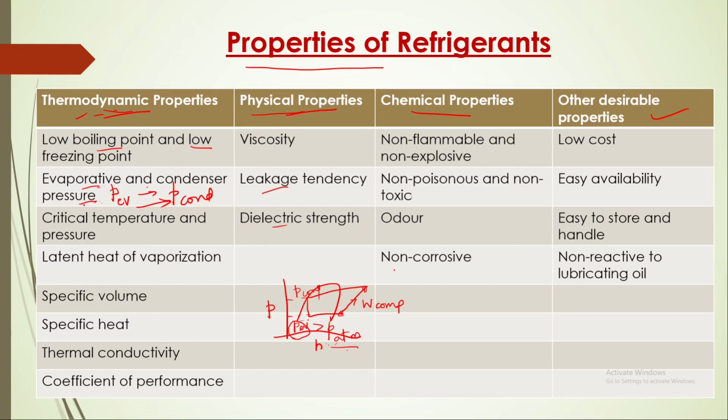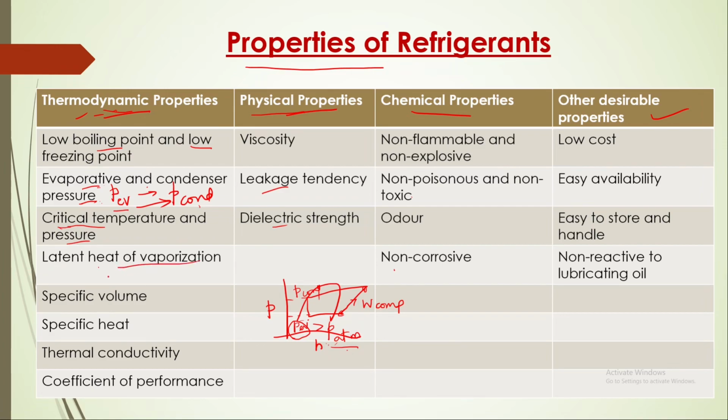That is why always evaporator pressure should be higher than atmosphere and condenser pressure should be close to the evaporator pressure. I have already said critical temperature and pressure, because latent heat of vaporization should be greater than 0. It should never reach critical temperature and pressure.